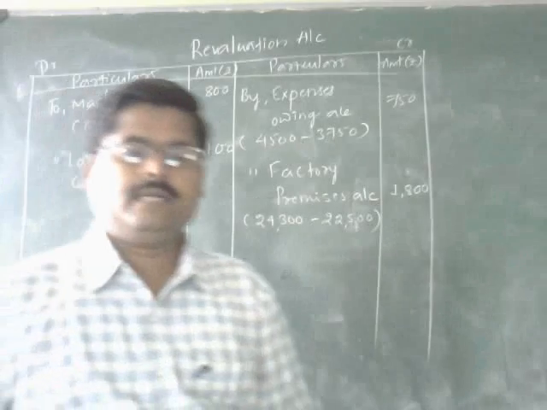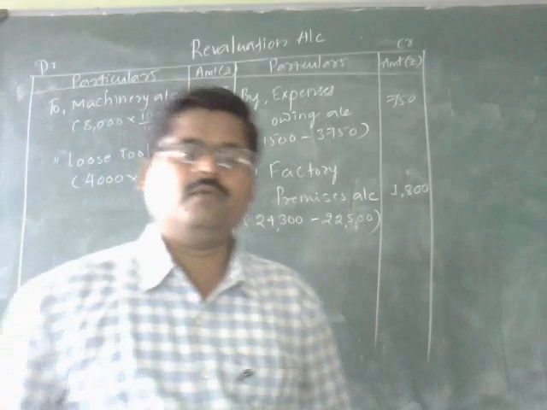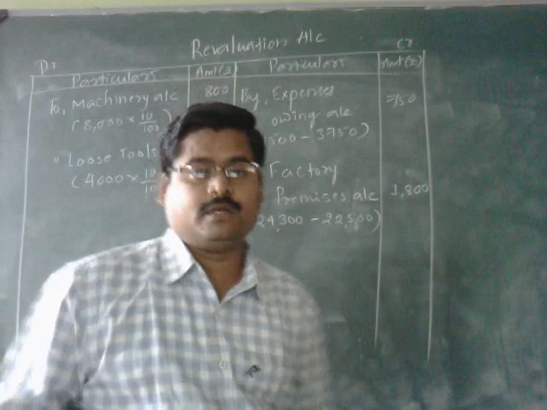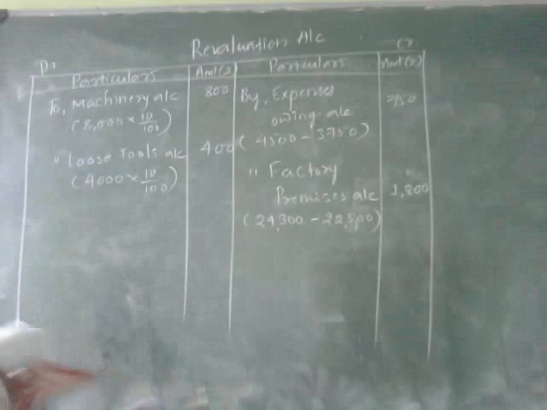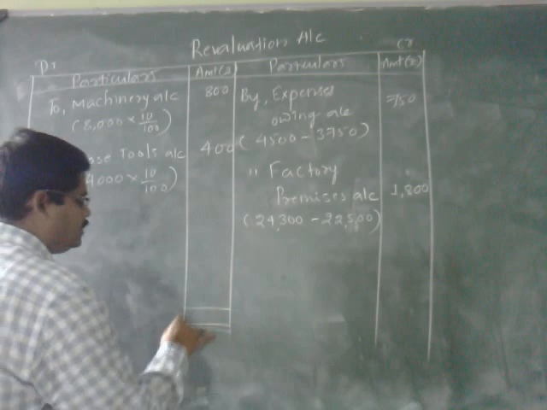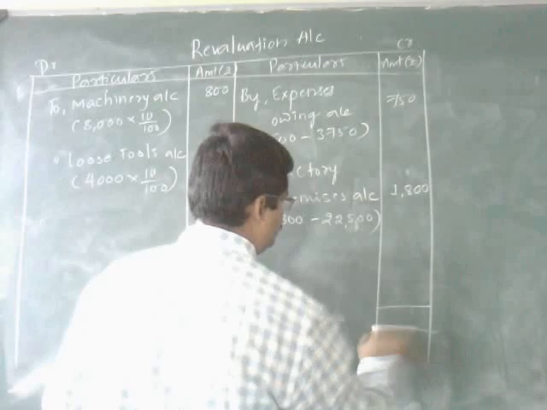Now the items related to preparation of the revaluation account are over. Now we can close the revaluation account and look at the total. The credit side is more, that is fine. The same total is going to be taken at the debit side also.